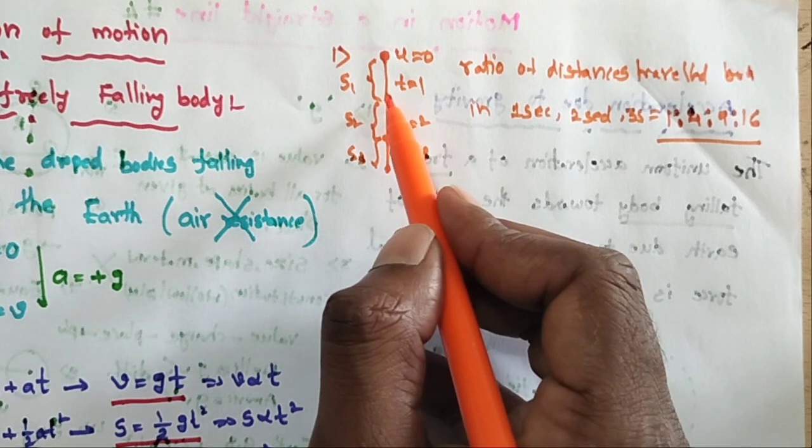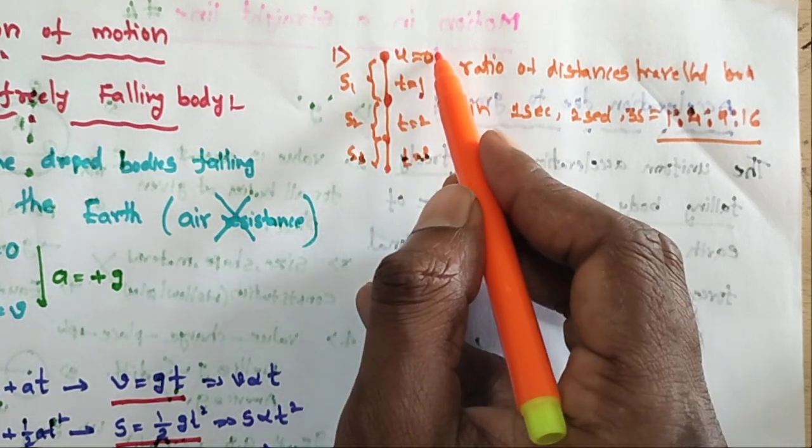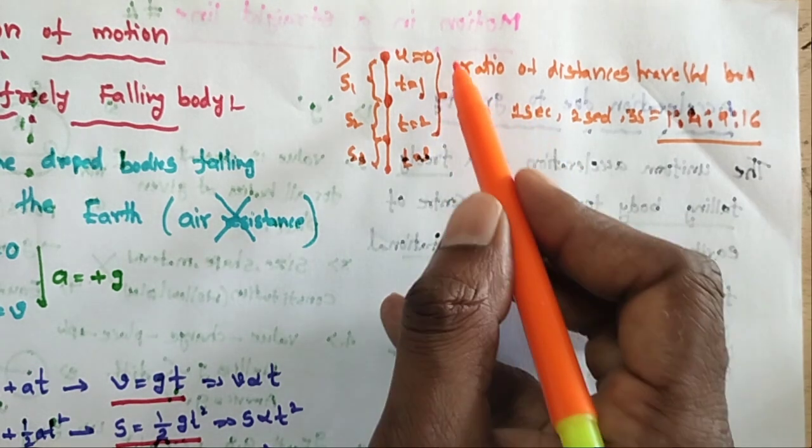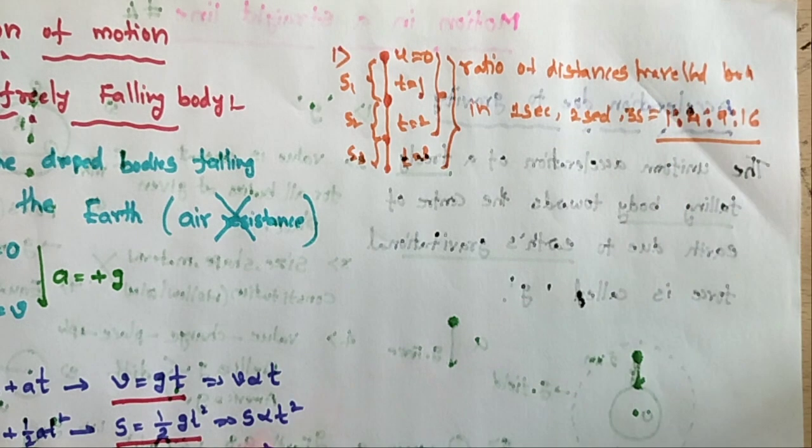Here to here is s1, here to here s2, here to here s3. I am taking the ratio because s is proportional to t square.